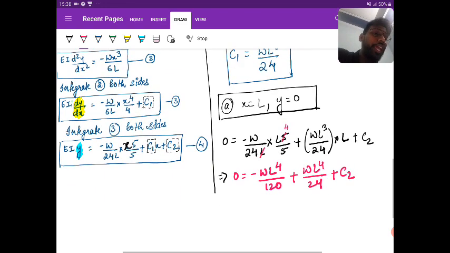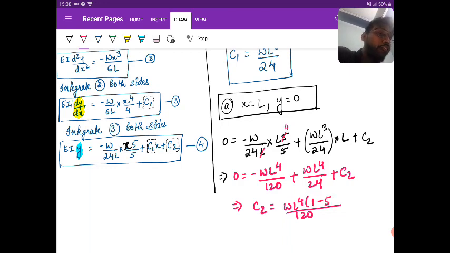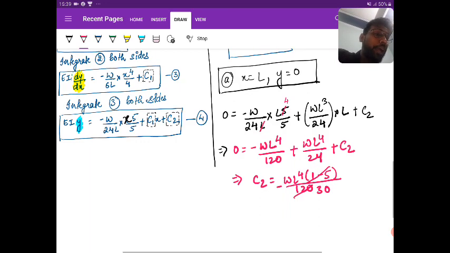So from here, you get C2, with 120 as the LCM. I am taking WL4 outside. Moving to the opposite side, it is 1 minus 5, so that is 4, and that is 30. So it is minus WL power 4 by 30.